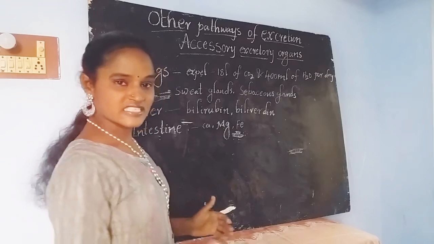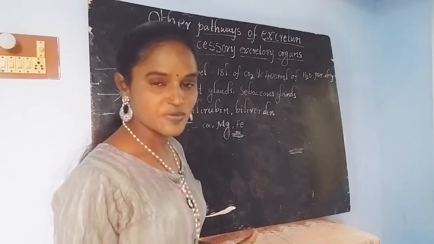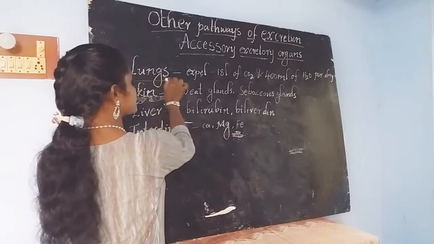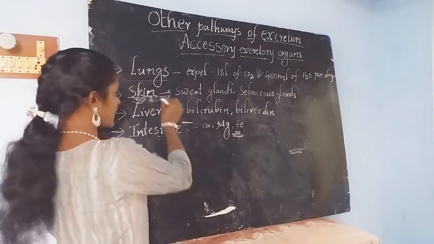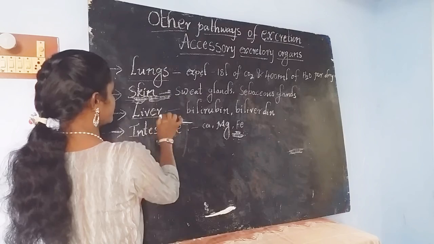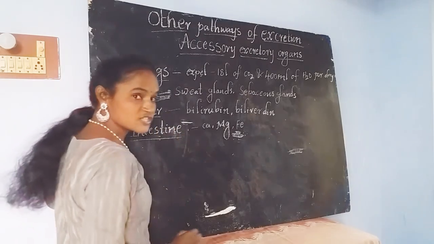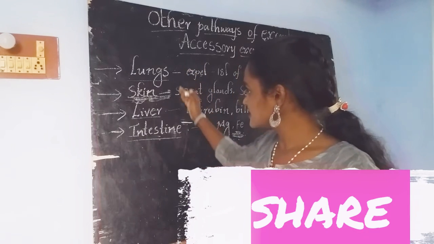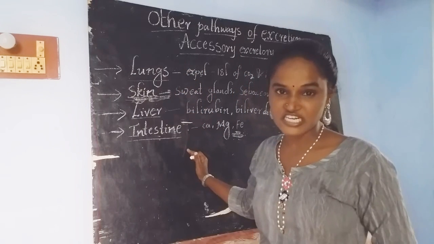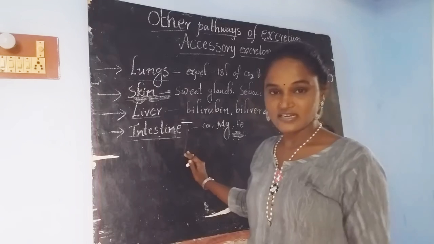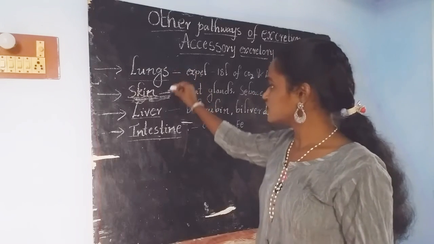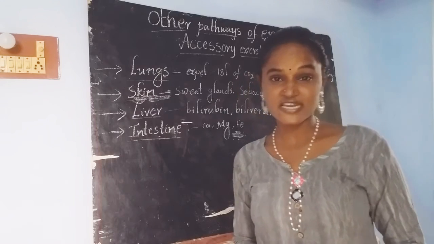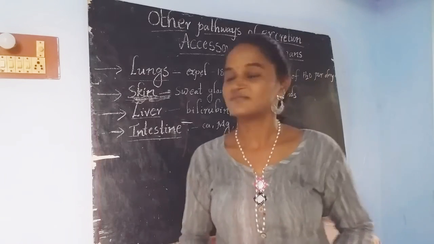What are the accessory excretory organs present in our body? The first one is lungs, and then skin, liver, and intestine, especially the large intestine. These are the accessory excretory organs present in our body. Then let's have a look at each and every organ which performs excretion as a secondary function.